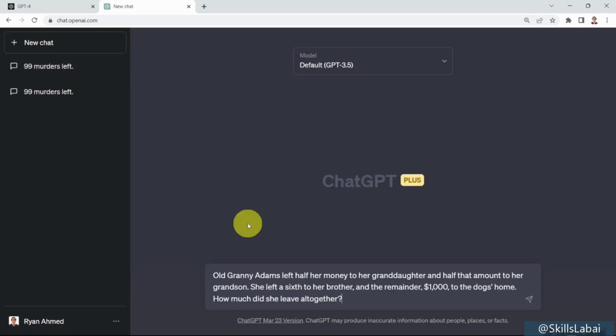So let's assume that Granny Adams left half her money to her granddaughter and half that amount to her grandson. She left a sixth to her brother and the remainder, which is $1,000, to the dogs' home. How much did she leave altogether? These are math problems, and we can simply use the exact same math problem to pose to ChatGPT and GPT-4 and see if they are able to reason and calculate these equations. So if you press enter on your keyboard,